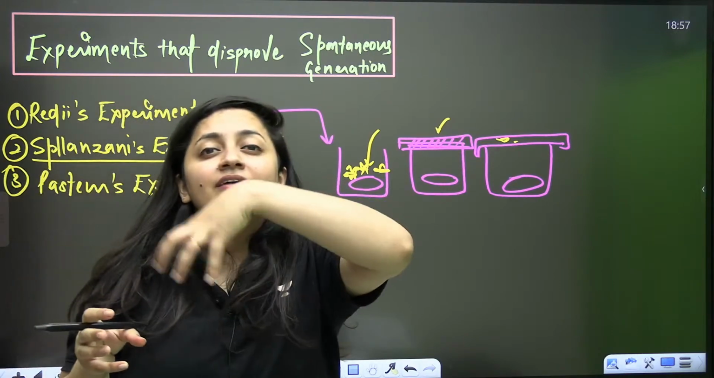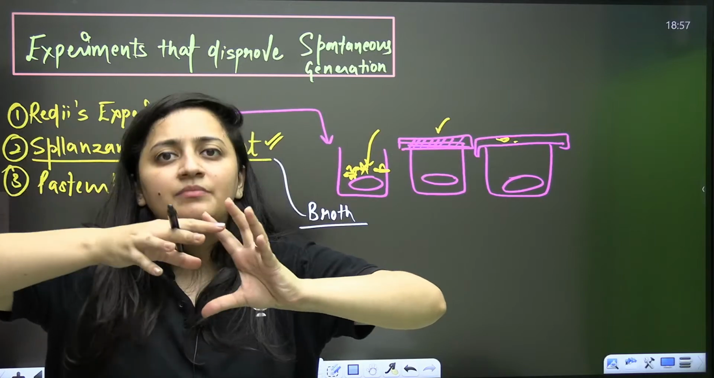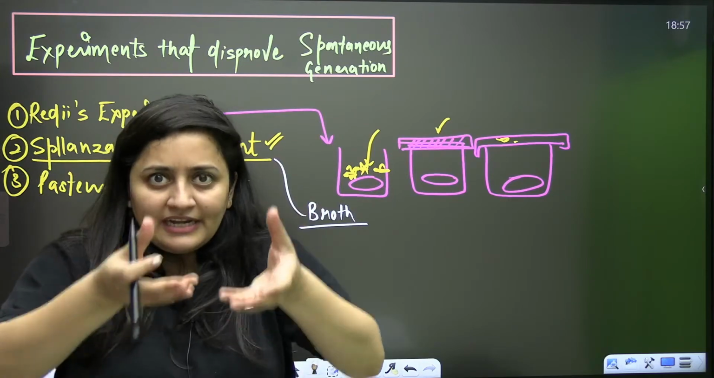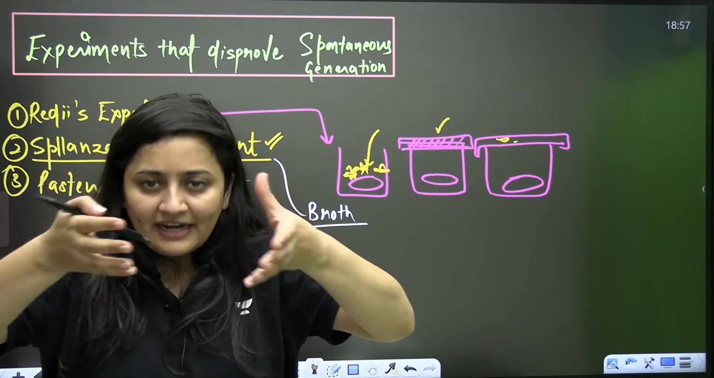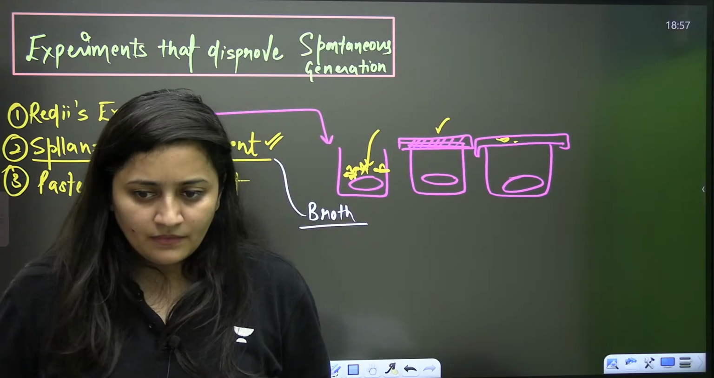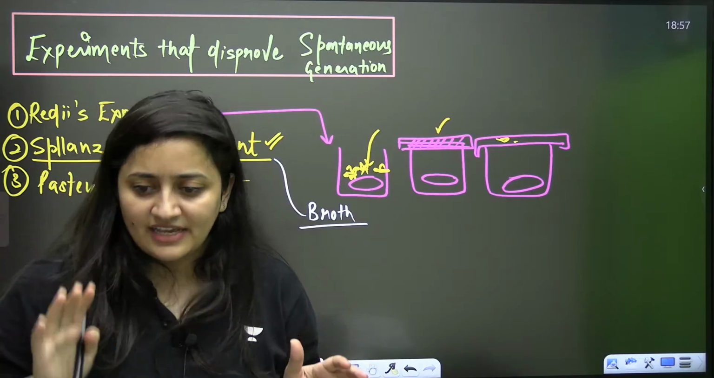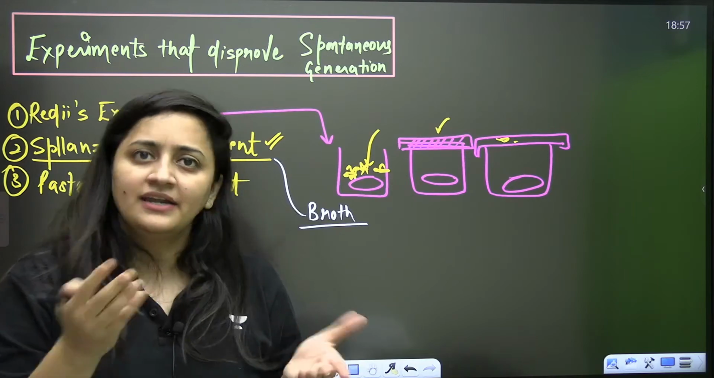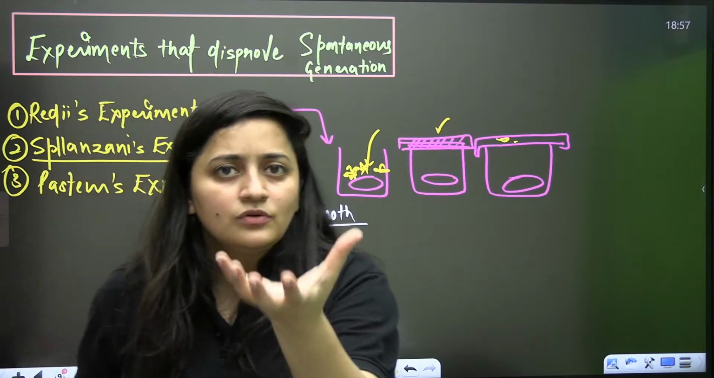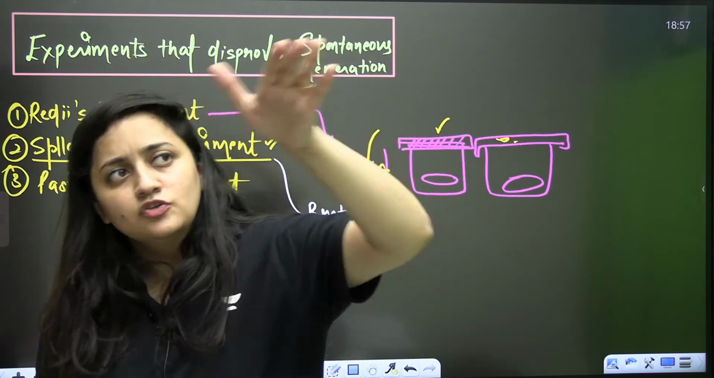The broth is just living material, like plant material or animal material, living cells or tissue. He took the broth and tried to boil it. If I'm boiling something, obviously I'm killing the life in it. If there are certain microorganisms, they will get destroyed because of that heat. So he took the living broth, boiled it, and covered it.